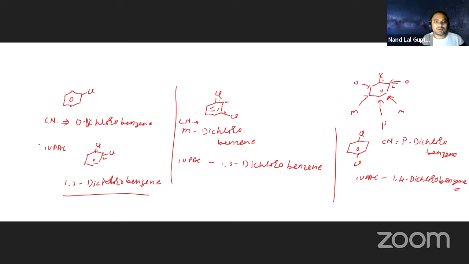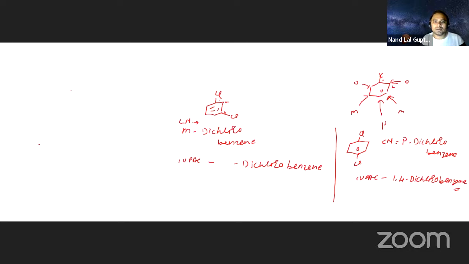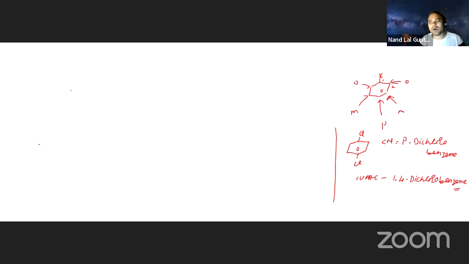Now, that is the halo substituted compound. We are going to tri. That is what is called polyhalogen substituted compound. Polyhalogen substituted. So here is a polyhalogen substituted compound.